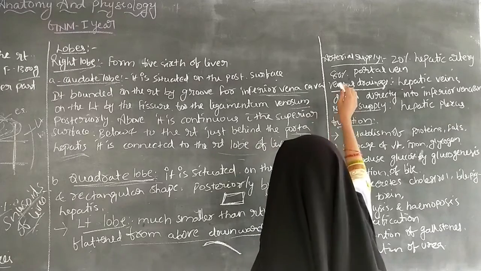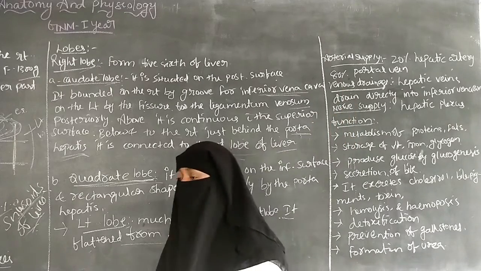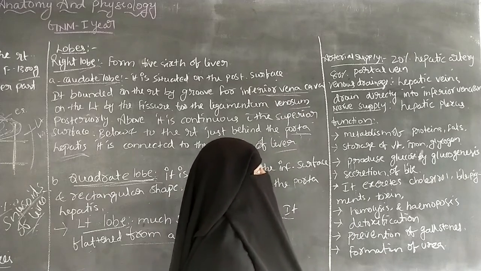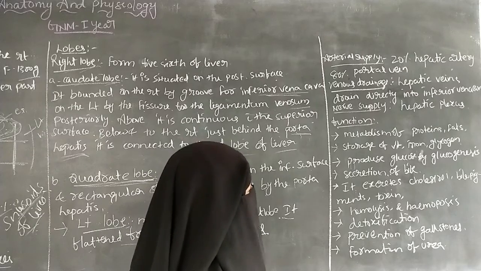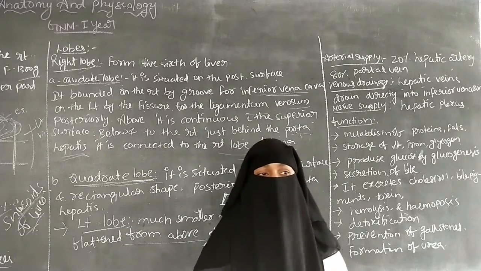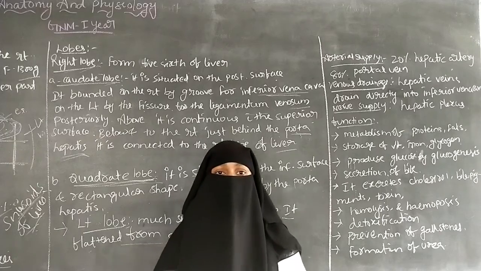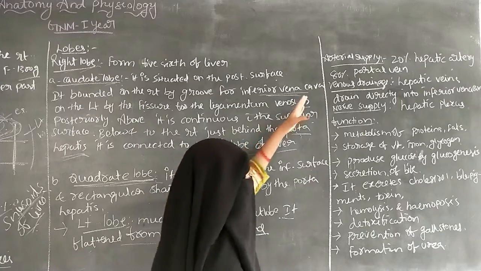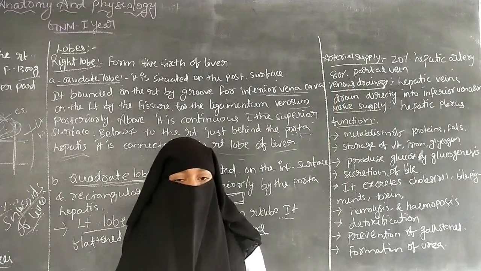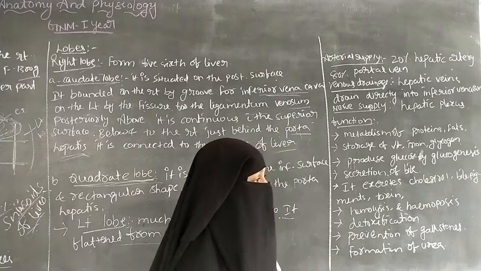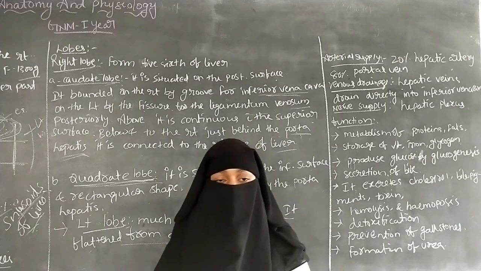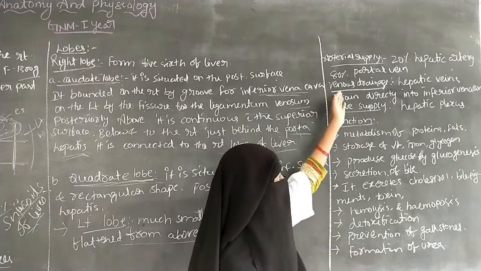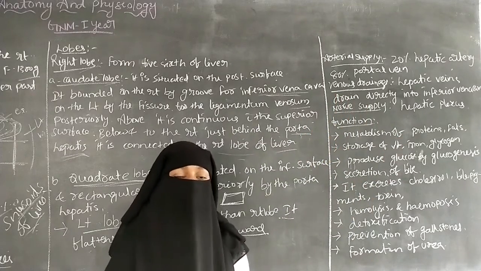So next one is the arterial supply to the liver. 20% of the blood supply to the liver is by the hepatic artery. The hepatic artery supplies oxygenated blood to the liver. Next is the 80% from the portal vein. The portal vein carries blood from the parts of the body and transfers it to the liver for filtration and processing.